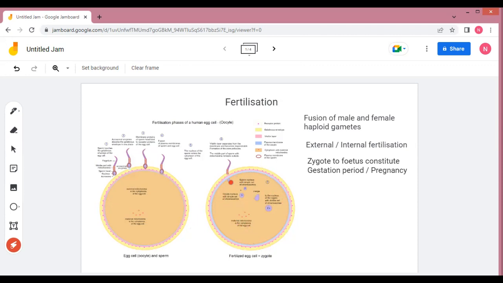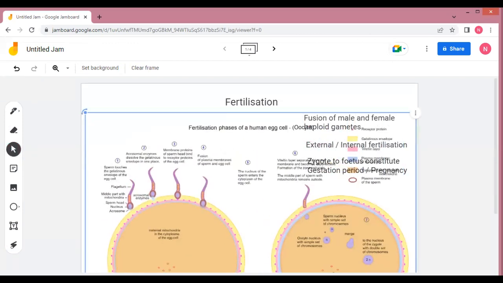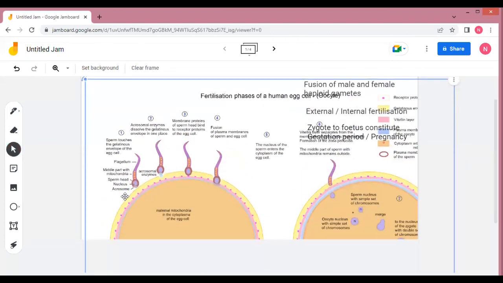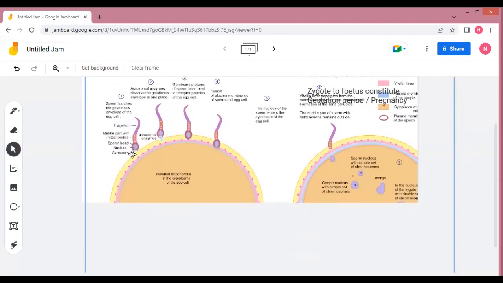Now here we will learn some physical and chemical events of the fertilization. So what is happening here? See here, first of all, the acrosomal reaction. As you know, this sperm has different parts, that is head, middle piece and the tail region.